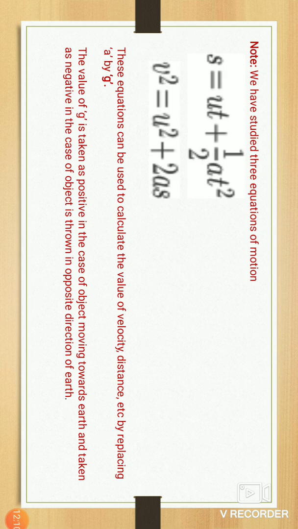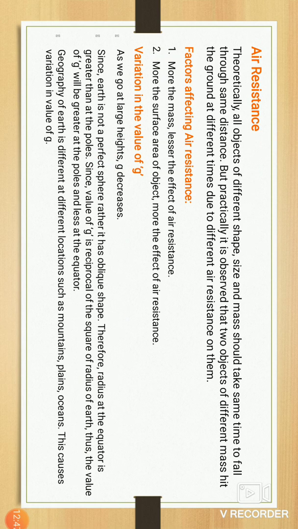When is the value of g positive and when is it negative? When any object is moving toward the earth, that is positive. When any object moves opposite to the gravitational force, that is, in the opposite direction of the earth, that is negative.